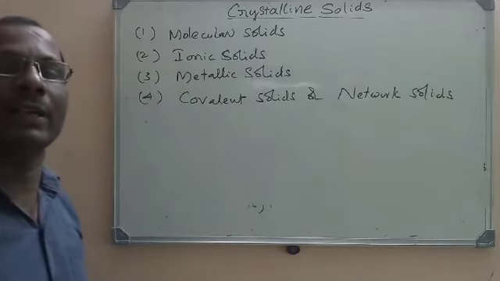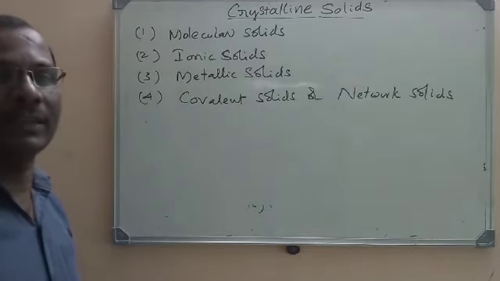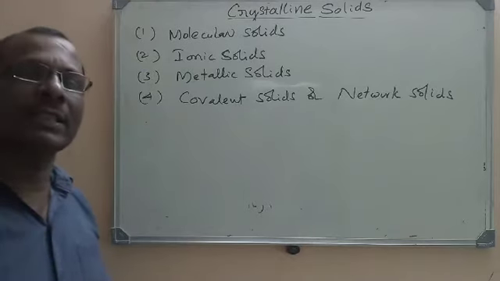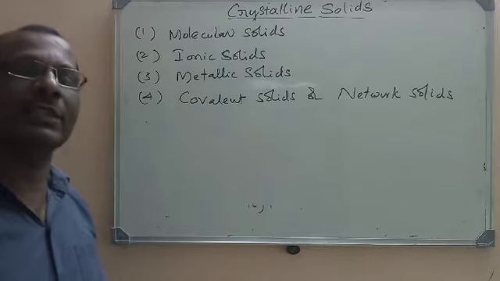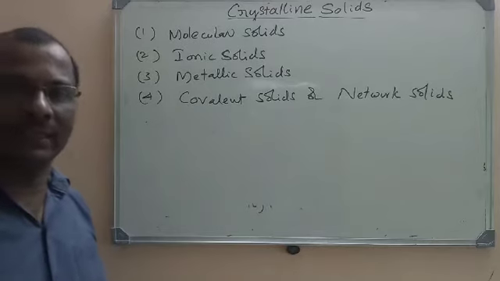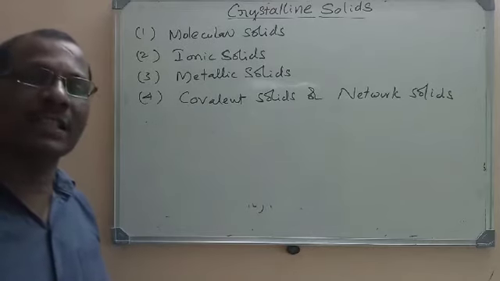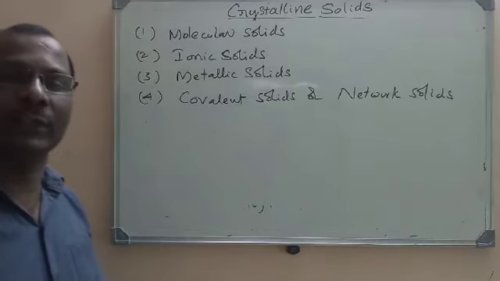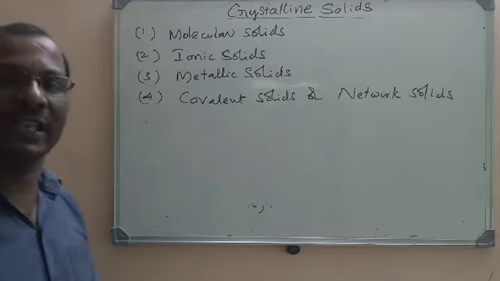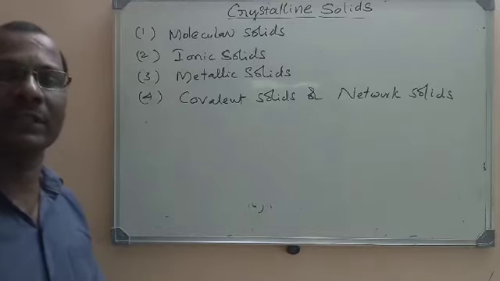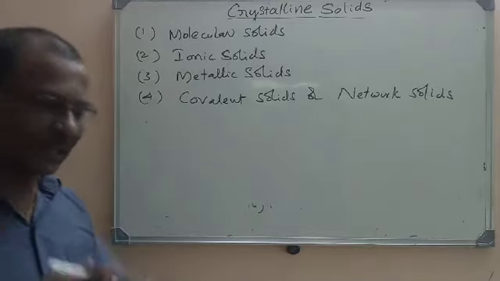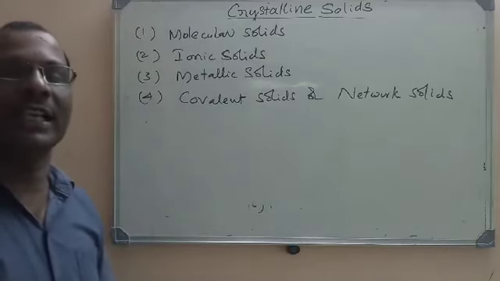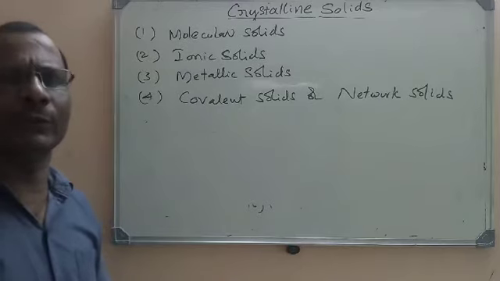So all the crystalline solids have been classified into four types based on the kind of intermolecular forces present among the particles of the crystal. You all know that the intermolecular forces and the thermal energy will decide the state of any matter. When the intermolecular forces are stronger than the thermal forces, it results in the solid state. In the solid state, what is the dominating force? That is the intermolecular forces. The attractive forces are more in any solid than the thermal forces.